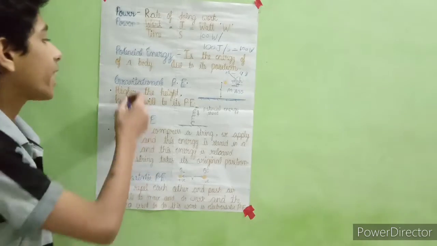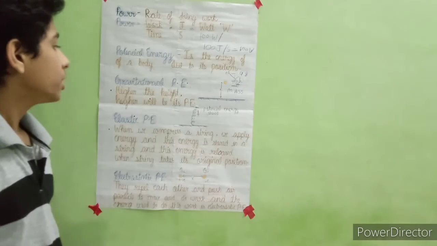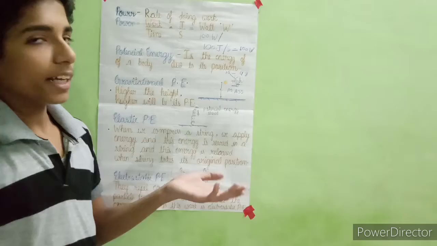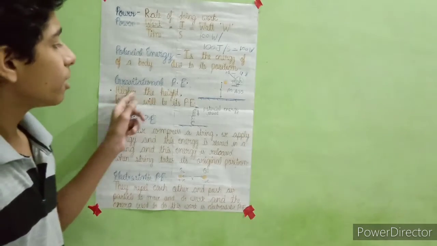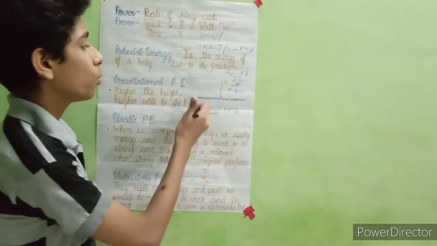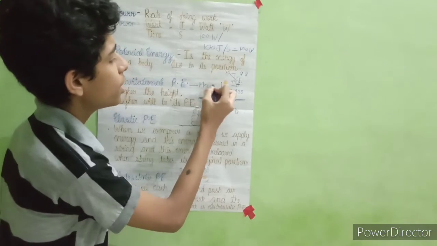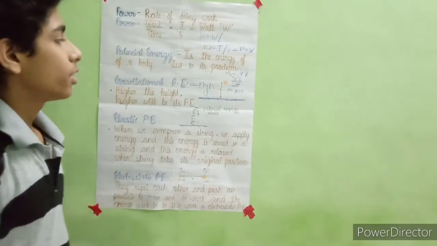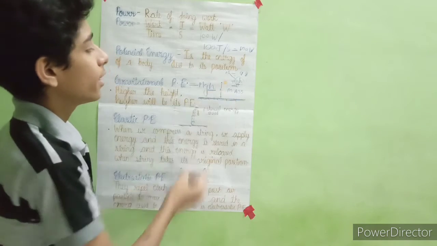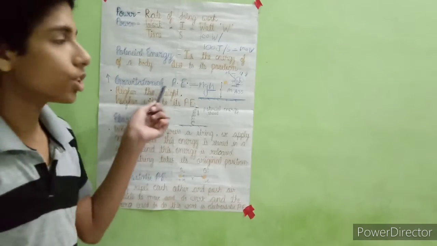Now let's talk about gravitational potential energy. Gravitational potential energy says that the higher the height, the higher will be its gravitational potential energy. You can see the formula of potential energy is equal to mgh. The higher the height, the higher the gravitational potential energy. So this is the meaning of this statement.